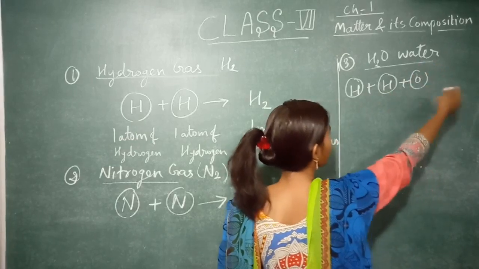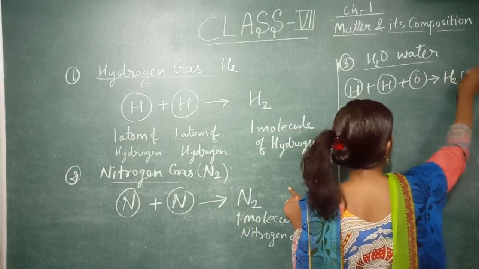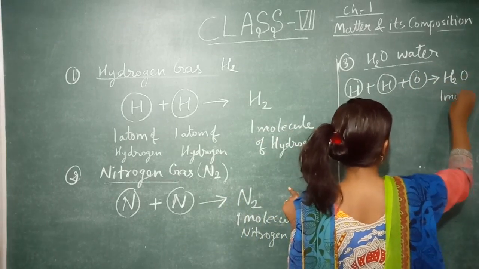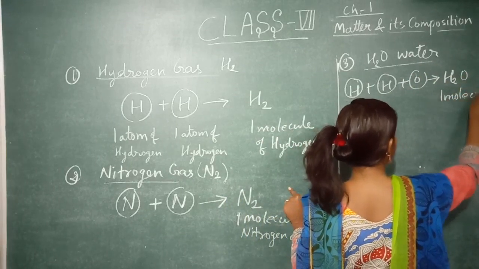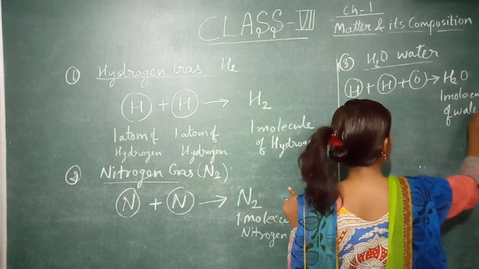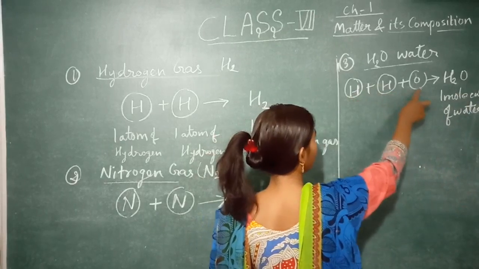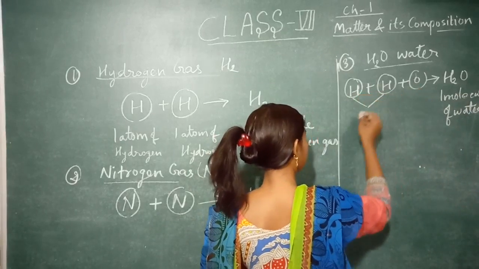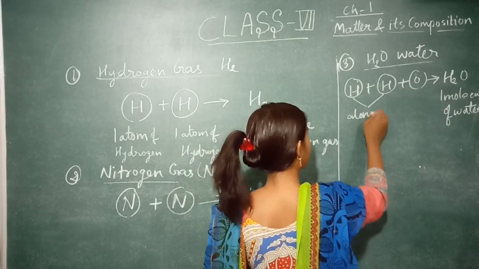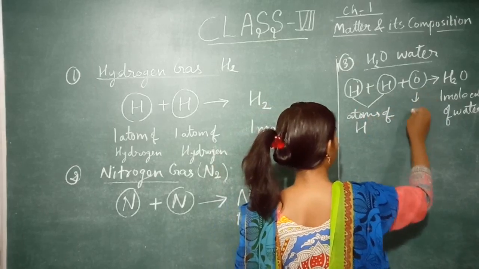When these 3 atoms combine together, they will give one molecule of H2O. This is one molecule of water. These are 2 atoms of hydrogen and this is 1 atom of oxygen.